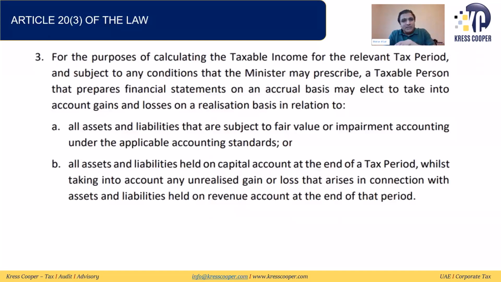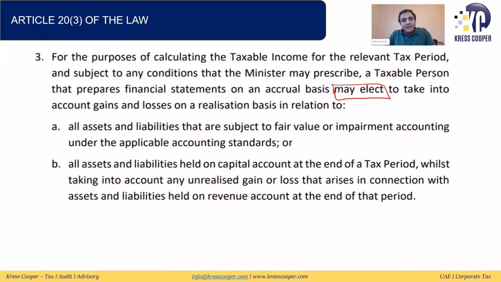What the law says: we need to go through the wording of the law collectively. Article 23 of the law says, for the purpose of calculating the taxable income for the relevant tax period and subject to any condition that the Minister may prescribe, the taxable person that prepares financial statements on an accrual basis may elect, this word is very important, may elect.